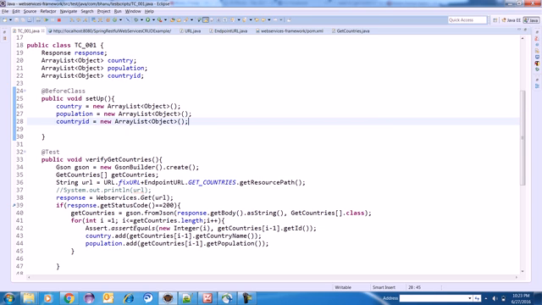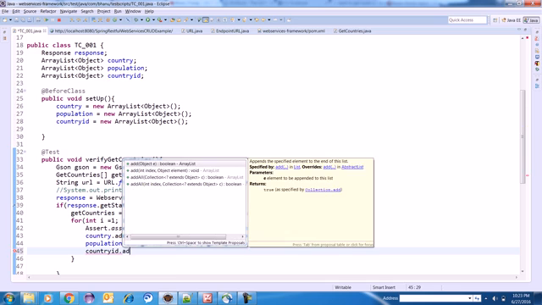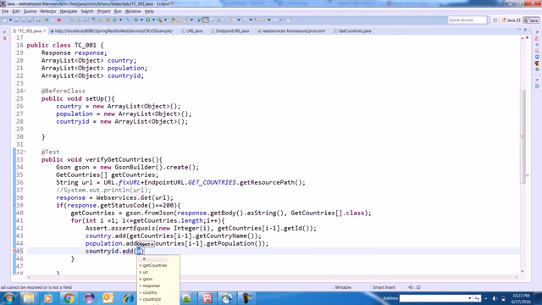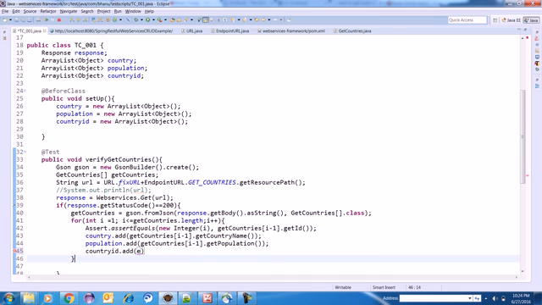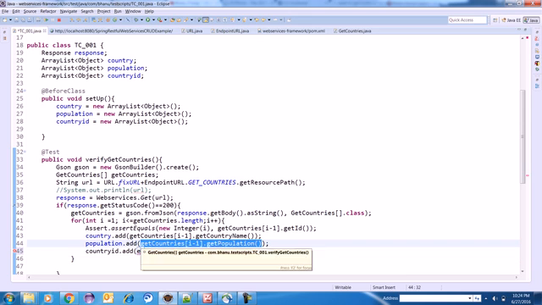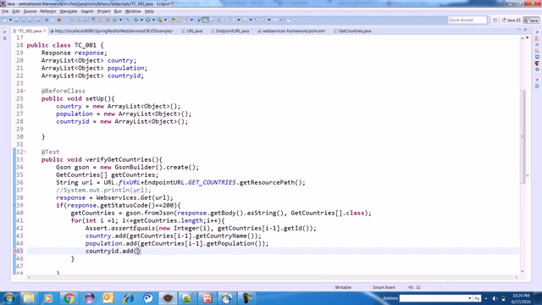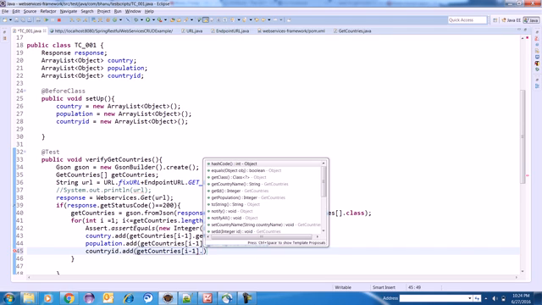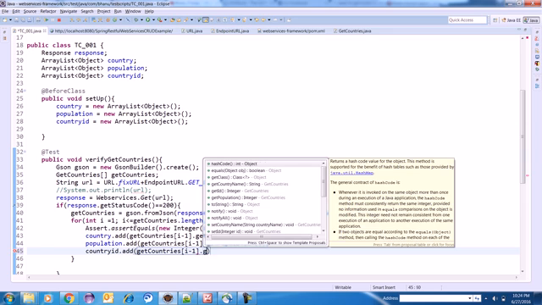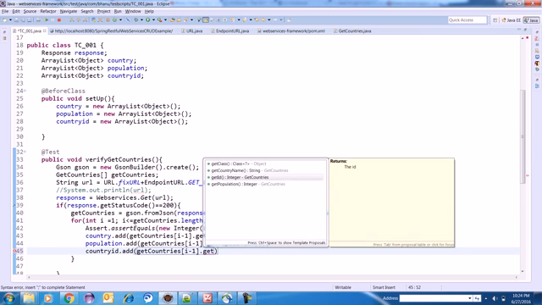Even I will store the country ID, dot add, so here I will do get ID.